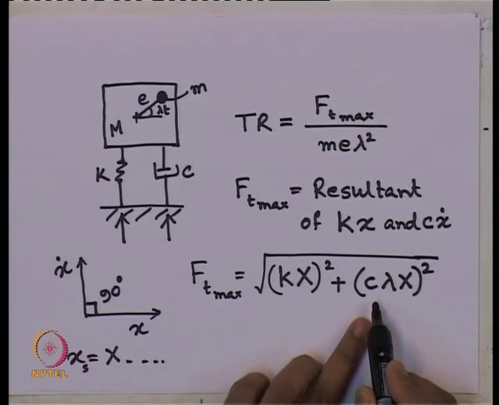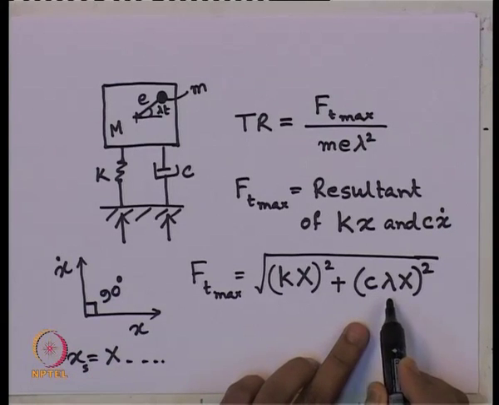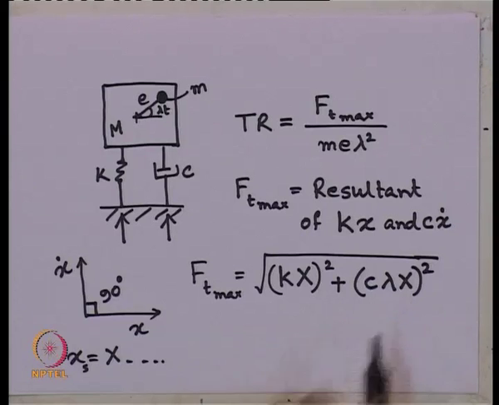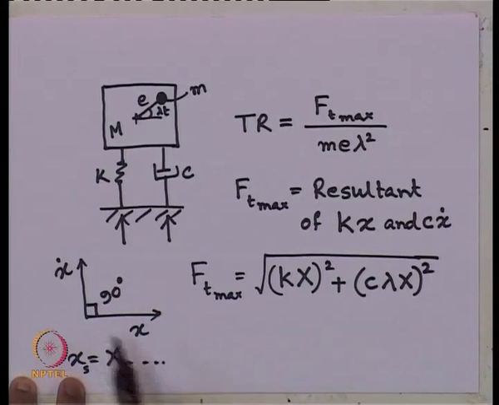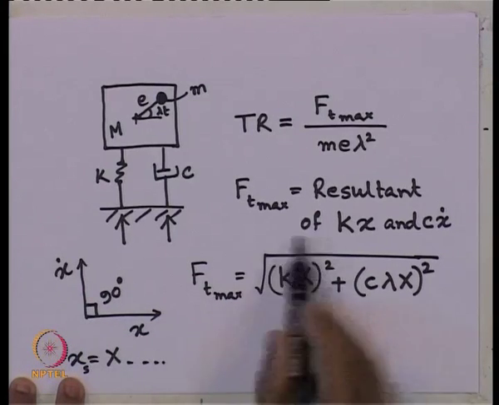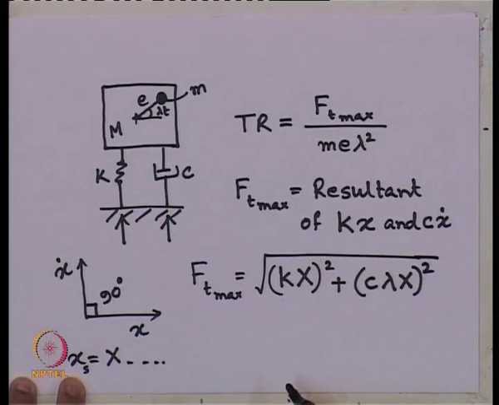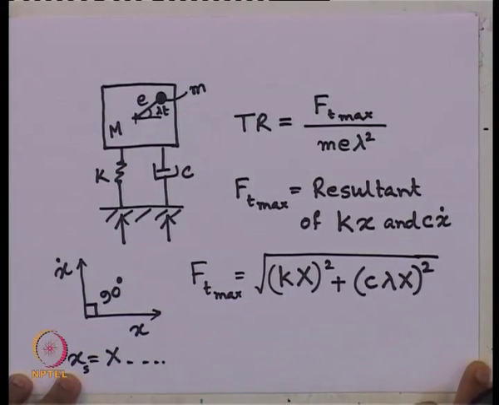So, the maximum value of the velocity term will be c times lambda times x. Now, these are the two forces acting orthogonal to each other. So, the resultant of them should be just the root over the sum of squares of these two forces. So, that is the maximum resultant force which is getting transmitted to the base of the system.